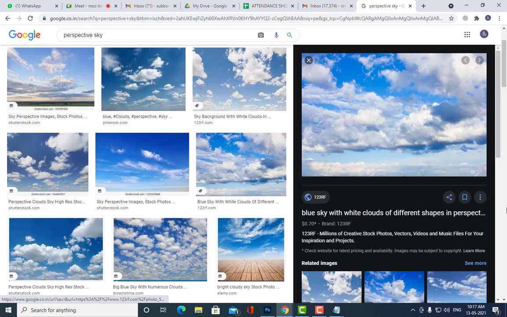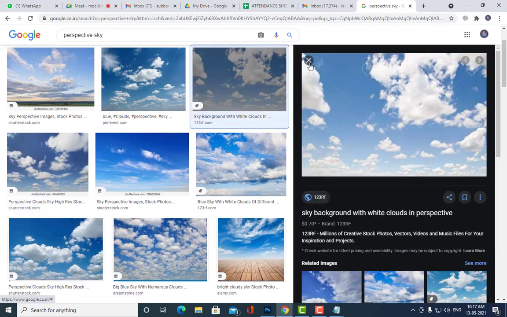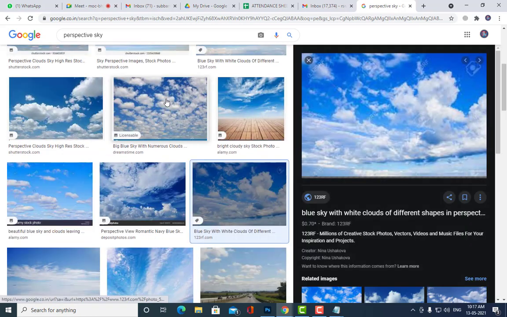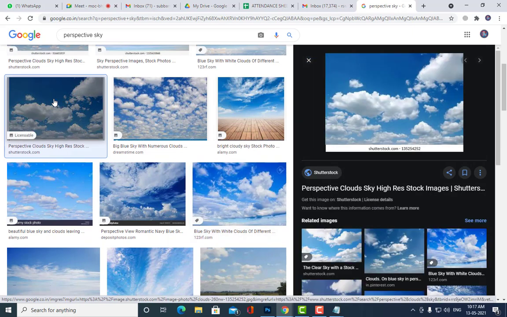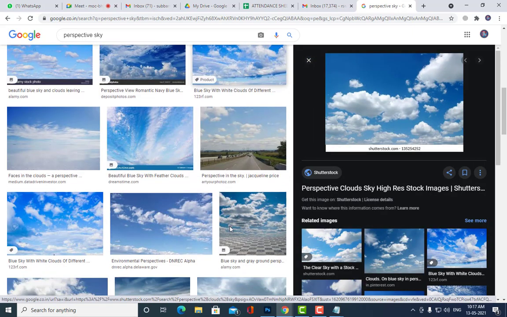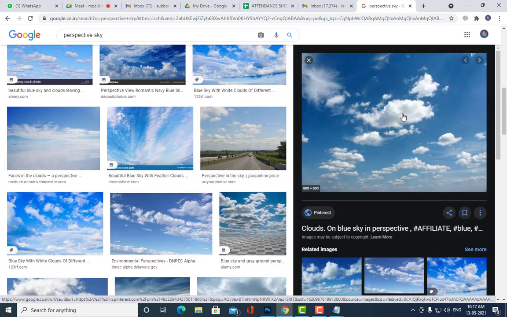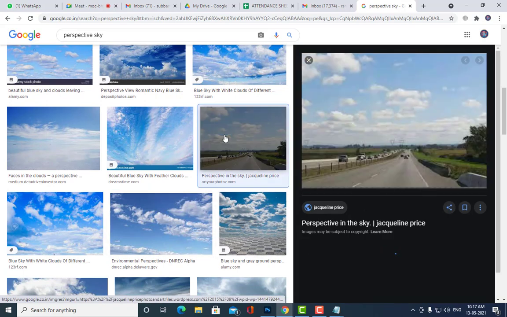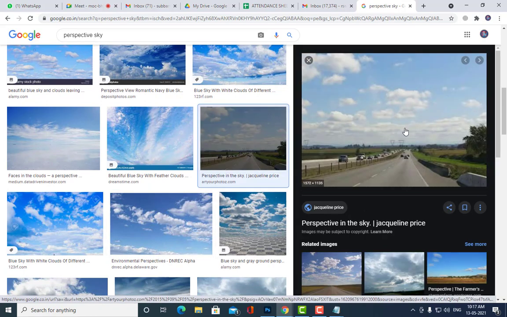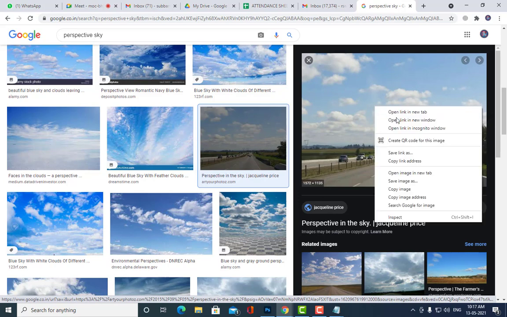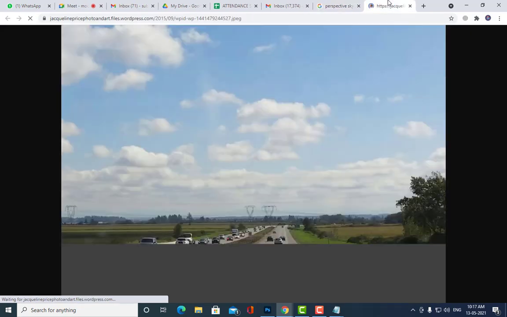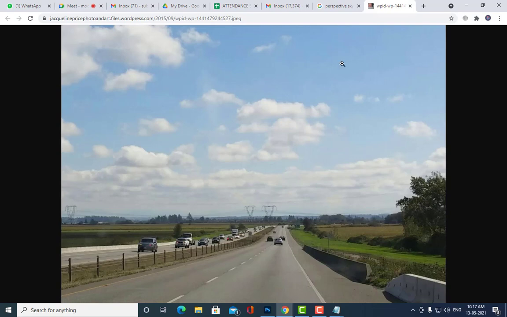We have to see, mostly here we are having the copyrighted things. Let me find one thing here. I think this one is nice. So you can keep this type of skies. See, this is a perspective sky.